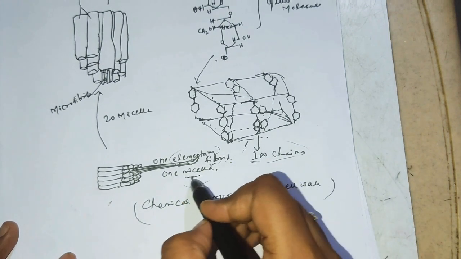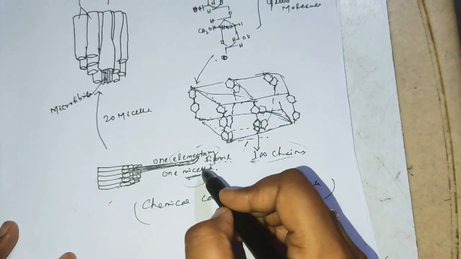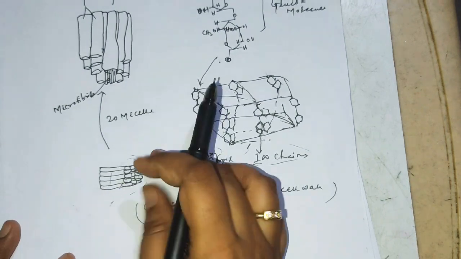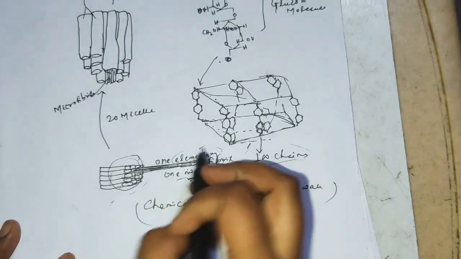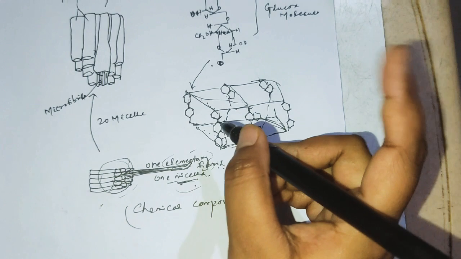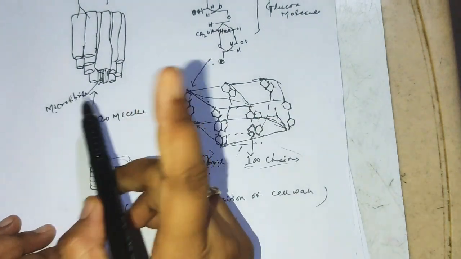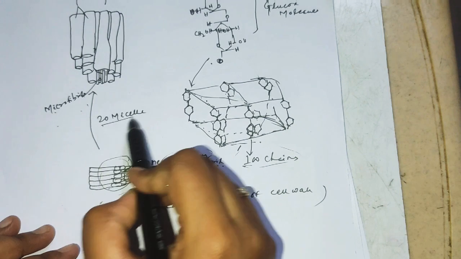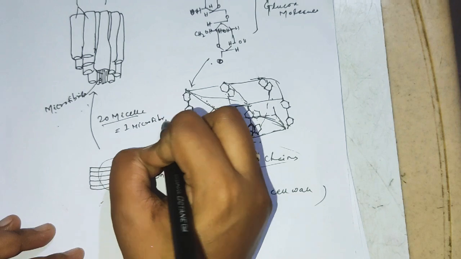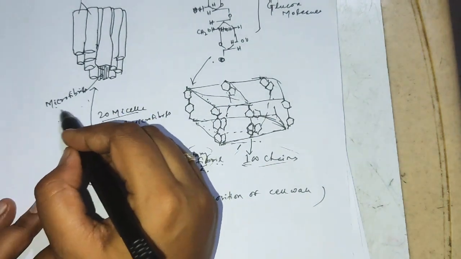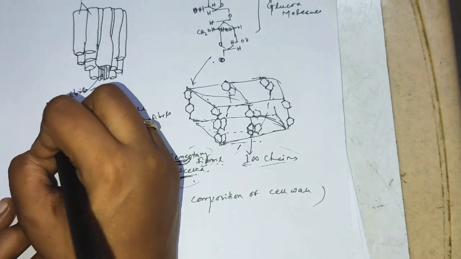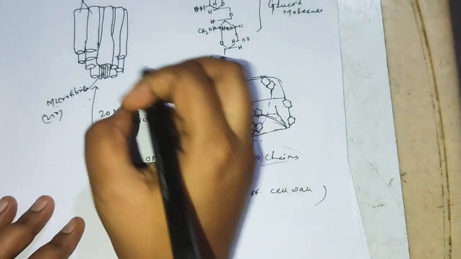The elementary fibrils are forming one micella. That means elementary fibrils and micella are the same thing. This part is micella. And one microfibril is made of 20 micella, so 20 micella equal one microfibril. Bundles of microfibrils, around 250, form a single